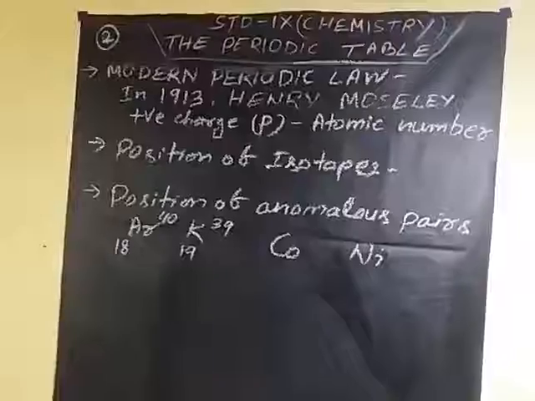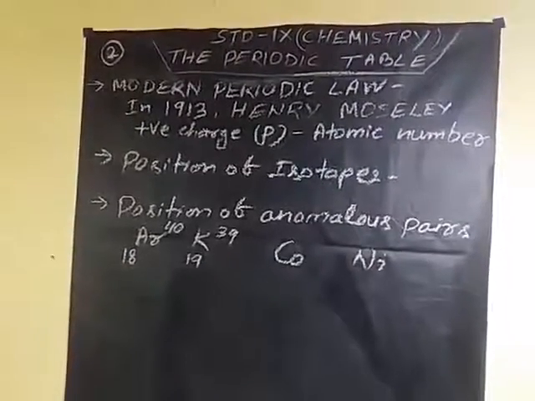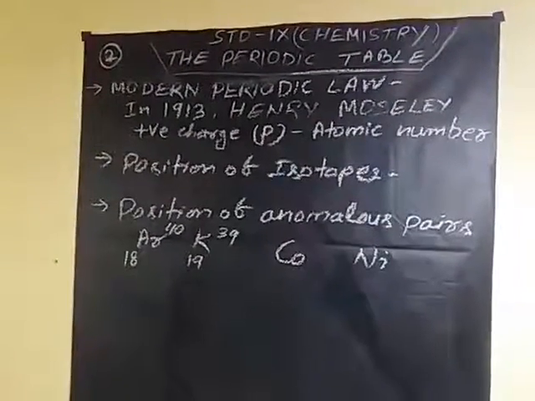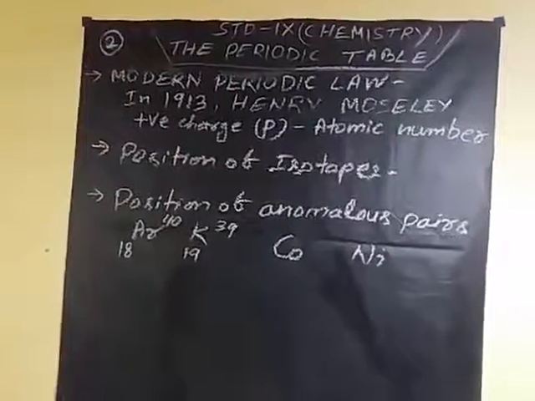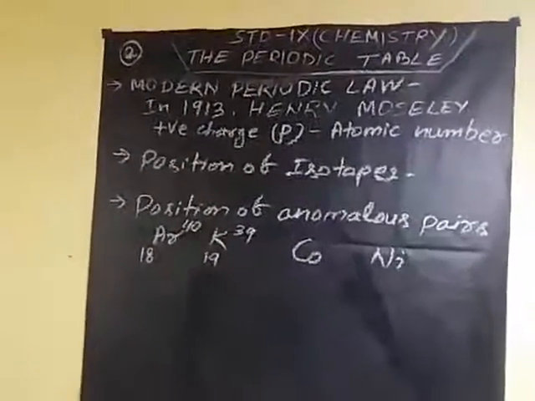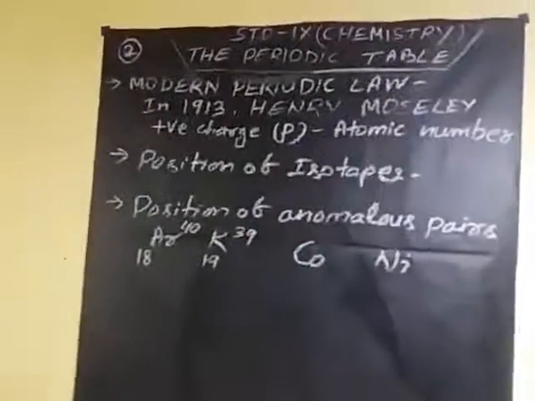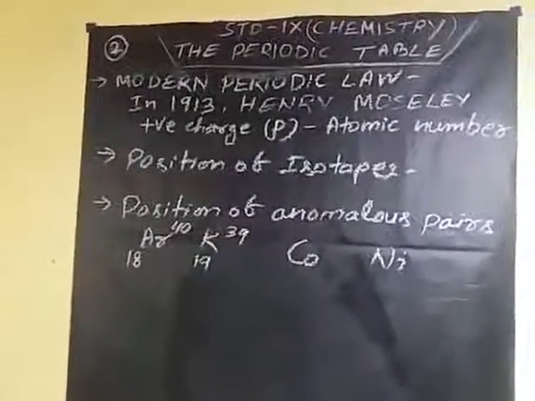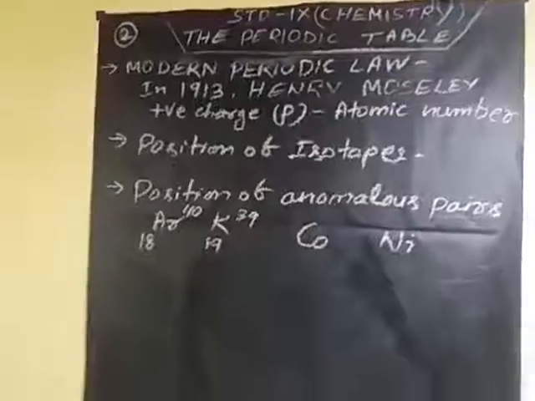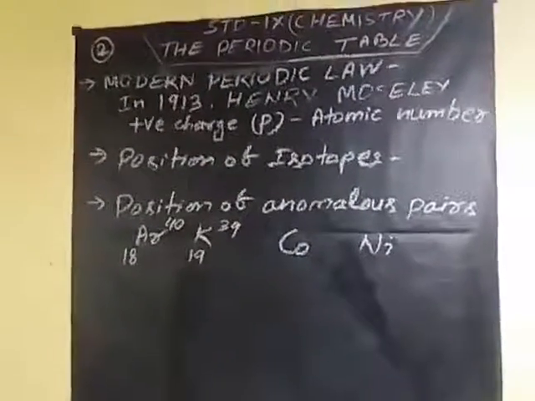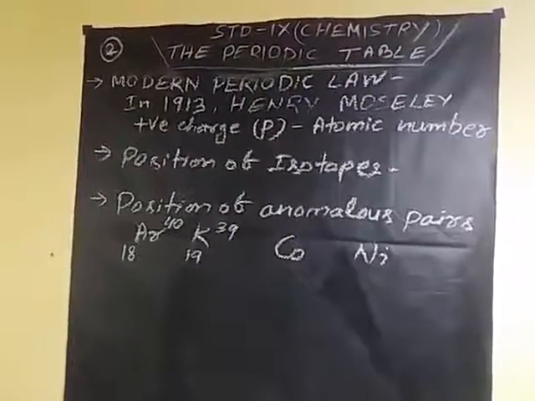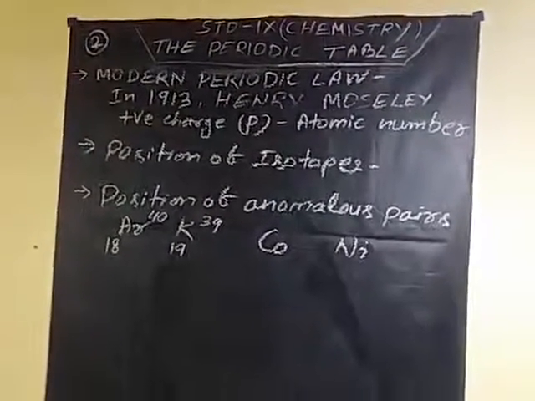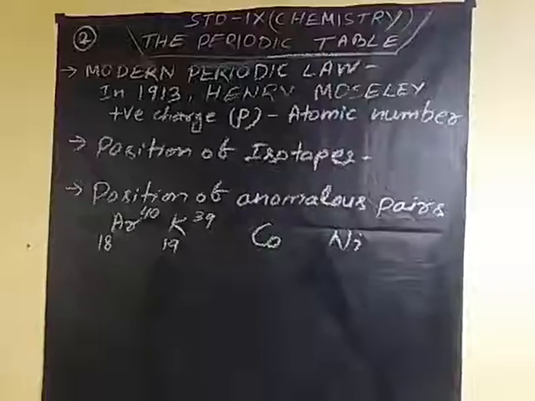He discovered that when cathode rays struck anodes of different metals, the wavelength of the rays produced changed. The wavelength of the rays was found to decrease on changing the metal of the anode, in order of their position in the periodic table. So he concluded that the number of positive charges present in the nucleus of an atom is the most fundamental property of an atom. So this is the atomic number.